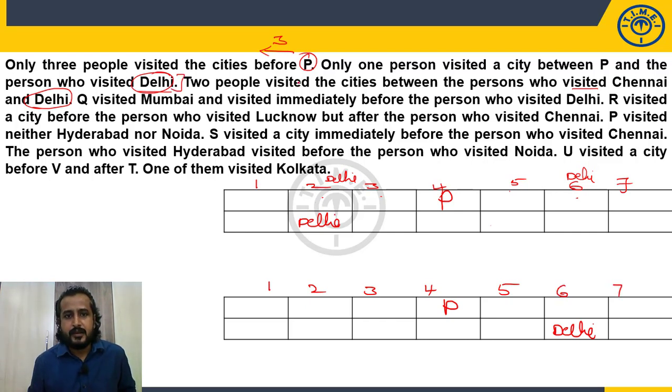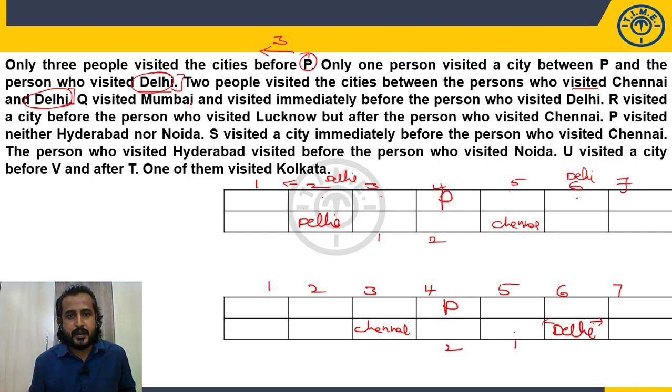Now what is given? 2 people between Chennai and Delhi. So with Delhi here, is before possible? No, because we have only 1 person. So 1 gap, 2 gap, here will be the person who visited Chennai. Now with Delhi, is after possible? No. So it must be before. 1 gap, 2 gap, here is the person who visited Chennai. So we have 2 possibilities. Until here complete information is utilized.